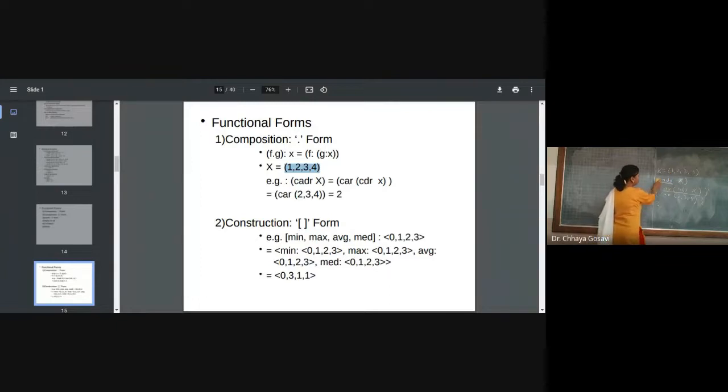If I want the output 3, what should be the command? CADDR on X. So first CDR will return 2, 3, 4. Next CDR will return 3, 4. And then you have to apply CAR to get 3. Is it clear?